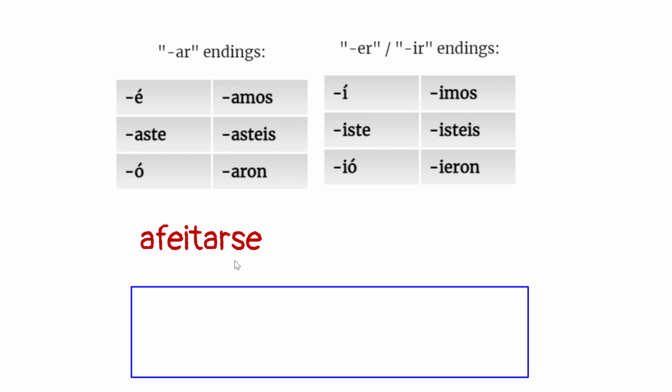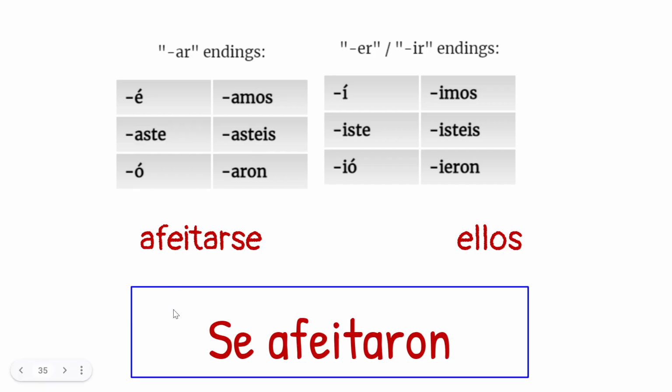Afeitarse. It's reflexive, but I can take off my SE and notice that it's an AR verb. Go to the AR box. Let's find out the subject. The subject is ellos. That's right here, right? So take off my se, take off my AR, put the se in the front. Ellos se, add my ending, afeitaron.